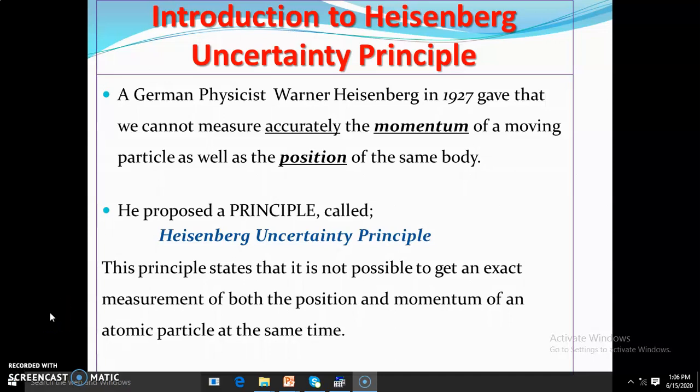Let us take electrons, for example. Electrons move at a very, very high speed, approximately the speed of light, which is about 300 million meters in 1 second. We cannot exactly know the position of an electron as well as know the momentum of the same electron. The Heisenberg uncertainty principle states that it is not possible to get an exact measurement of both the position and momentum of an atomic particle at the same time. This tells us that there is a limit to how much we can know about some quantities, especially momentum and what? Position.